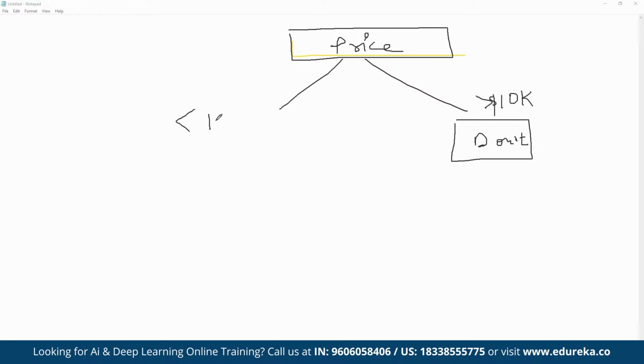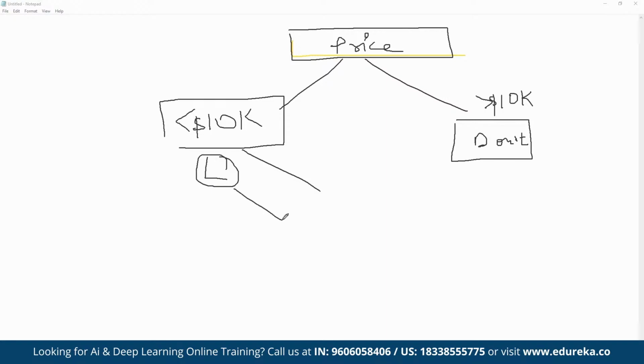And then if it is less than $10,000, then again we can have more branches defined. Here we can define again a logic, based on the locality itself. If the locality is good, then it should buy. If the locality is not good, then don't buy.